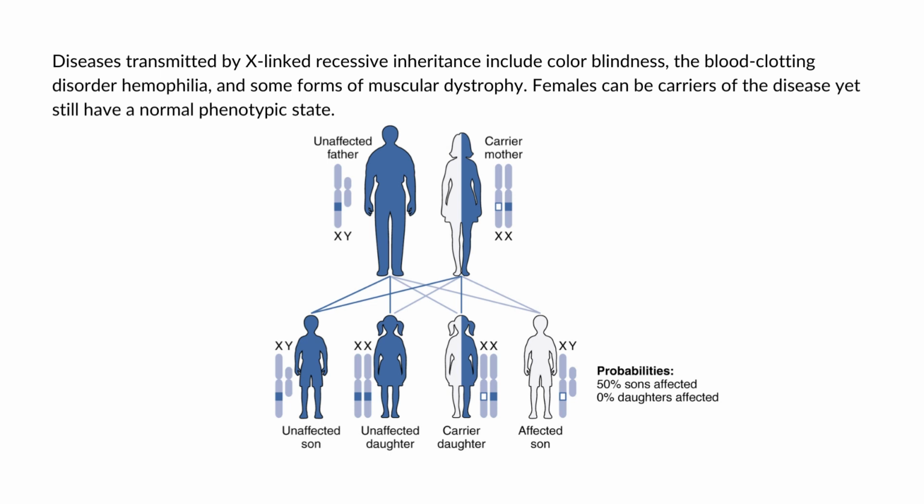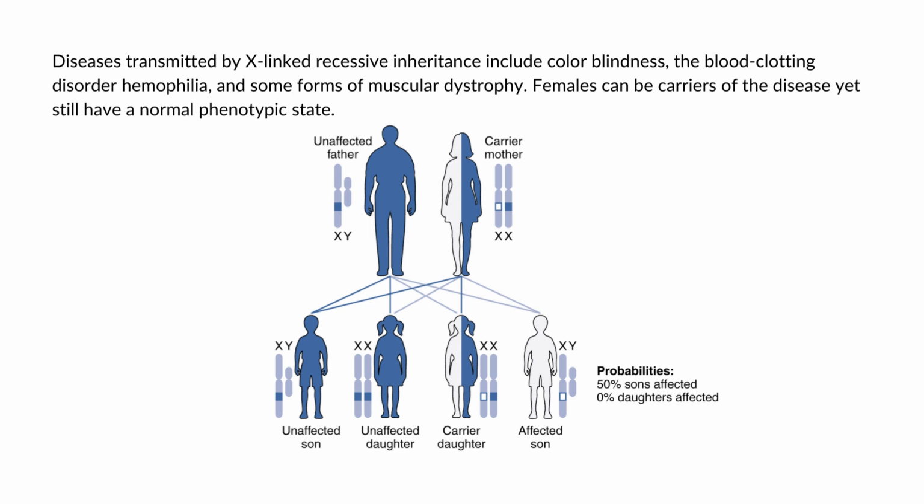So for example, ang X-linked recessive inheritance, we consider parents in which the mother is an affected carrier lang siya, here sa illustration, carrier lang si mother, and then si father here is unaffected or normal. So makita nyo nga none of the daughters would have the disease because they receive a normal gene from their father.